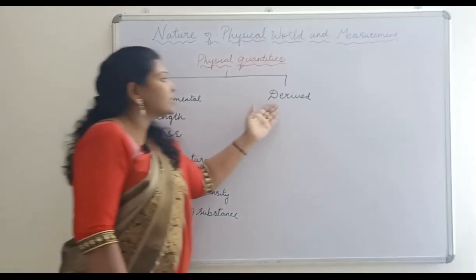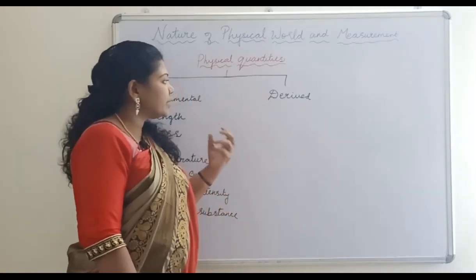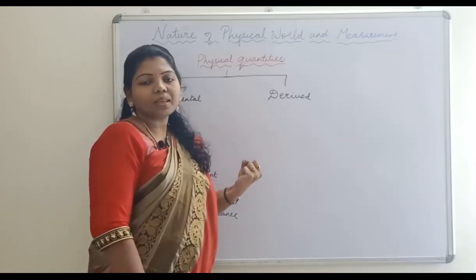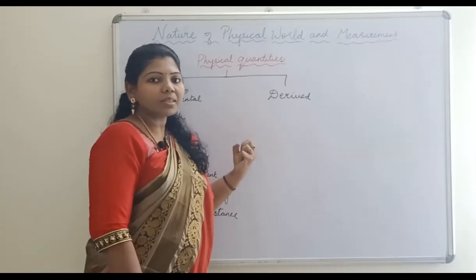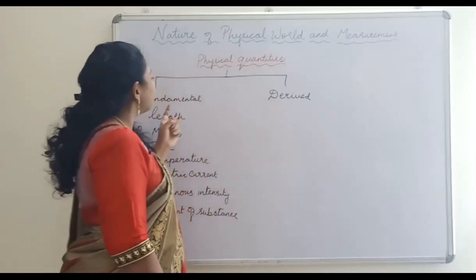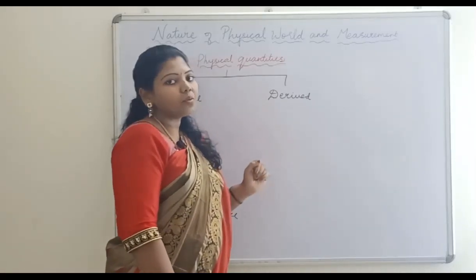Next we can see derived quantities. What are derived quantities? Derived, from the name itself, means it is derived from something. So the derived quantities are derived from these fundamental quantities, and so we call them derived quantities.